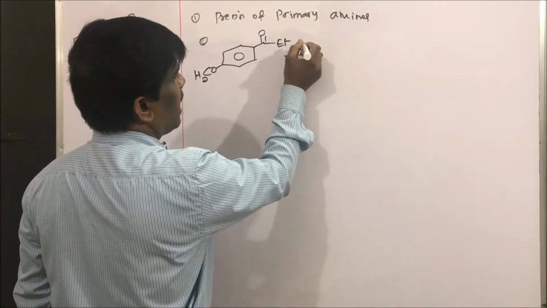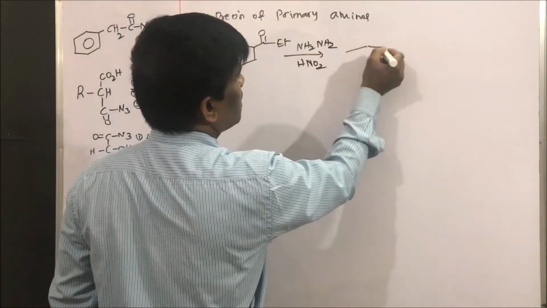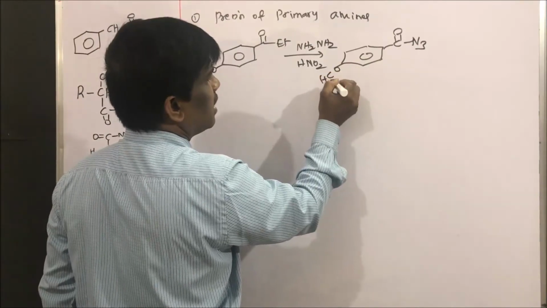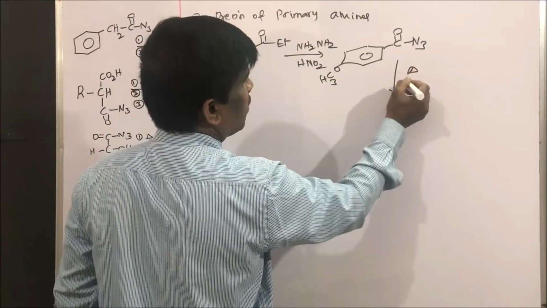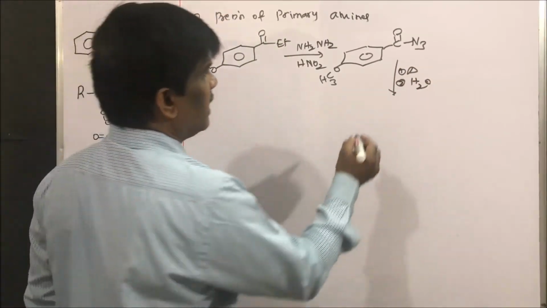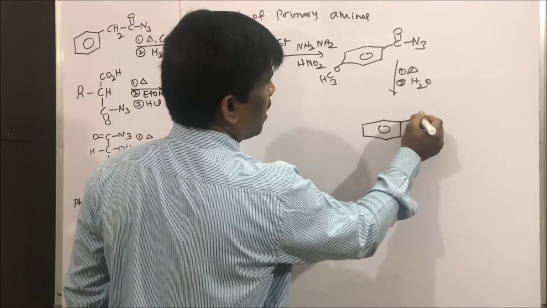When I treat it with hydrazine followed by HNO2, I am going to get this acyl azide, N3, and OCH3 will be here. And when I heat it followed by hydrolysis, what am I going to get? Yes, para-methoxy aniline.